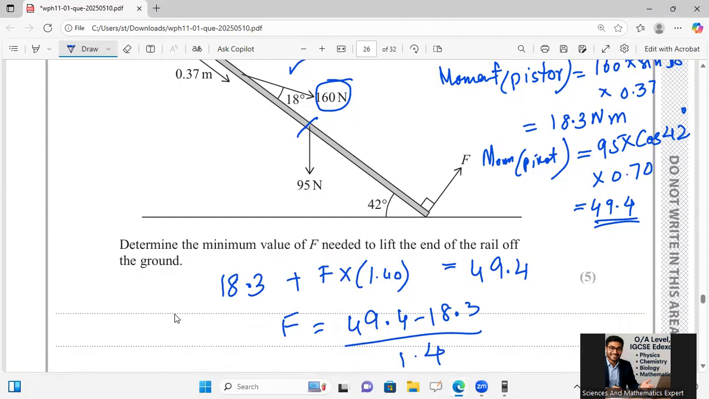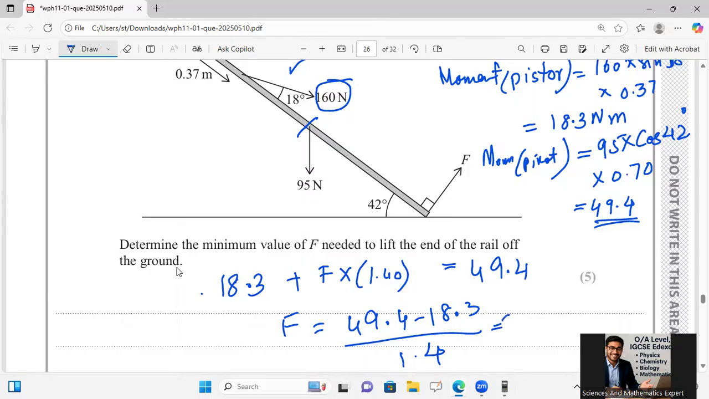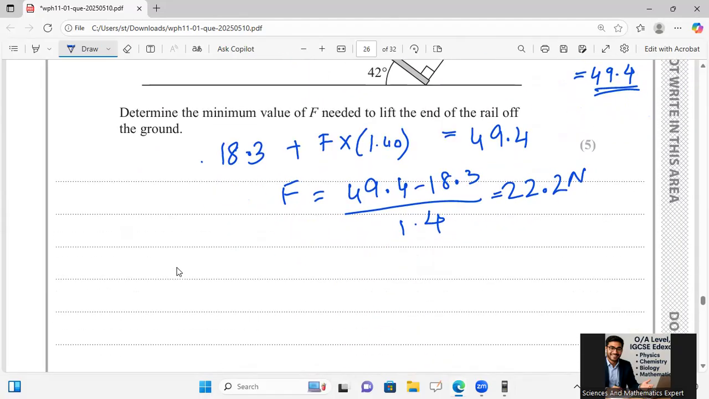I think all of the concept behind it you are clarified now. Let's check what is the value over there. 49.4 minus 18.3 divided by 1.4 equals to 22.2 Newton is the force, which is required as the minimum force for it.